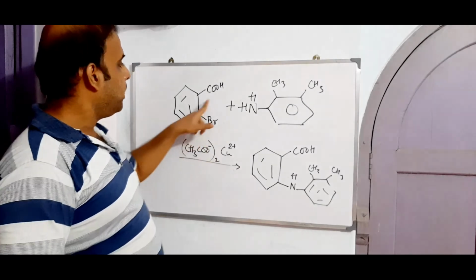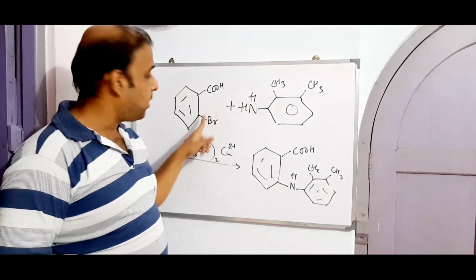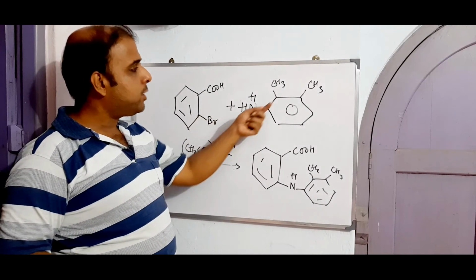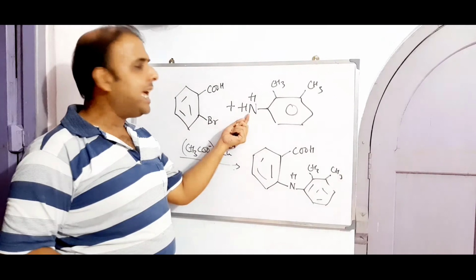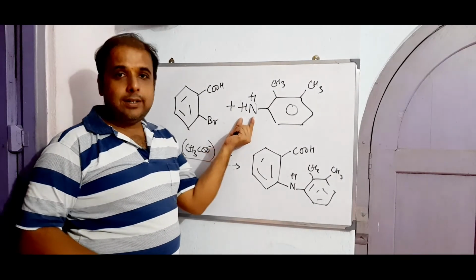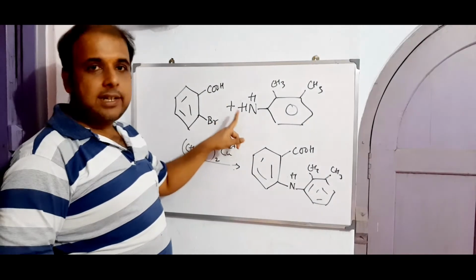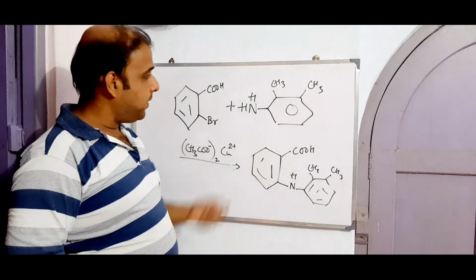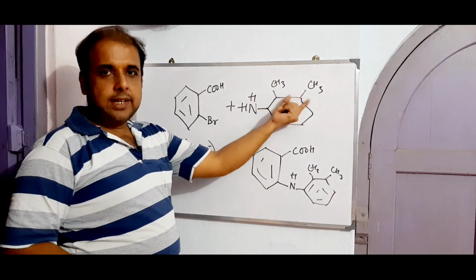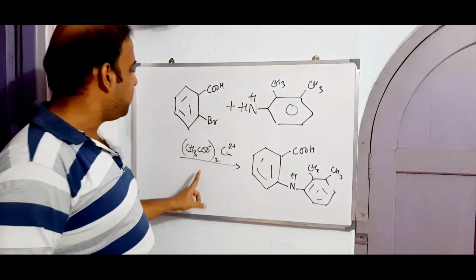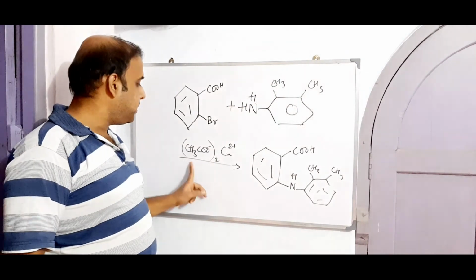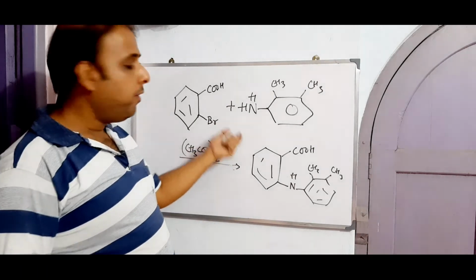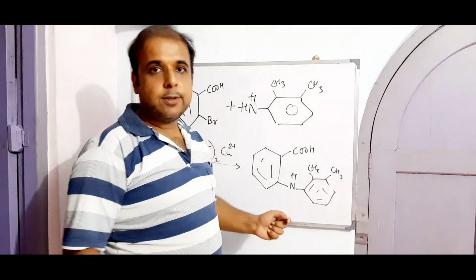First, we have taken orthobromobenzoic acid, or we can also write 2-bromobenzoic acid. It reacts with substituted aniline. I have changed the orientation of this amino because here one of the hydrogens is taking part in the ongoing reaction. So this is 2,3-dimethyl aniline. They will react in presence of copper 2 acetate, that is (CH3COO)2 Cu2+. What will happen? HBr will go off, leaving behind the mefenamic acid. So this is how the procedure stands.